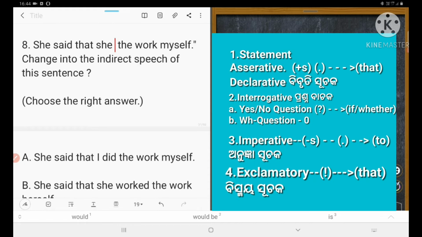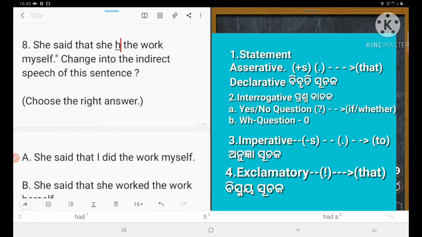He had done. D-O-N-E, done. He had done the work. Myself will become herself. Myself will become herself. And we shall remove the inverted comma. The right sentence: she said that she had done the work herself.